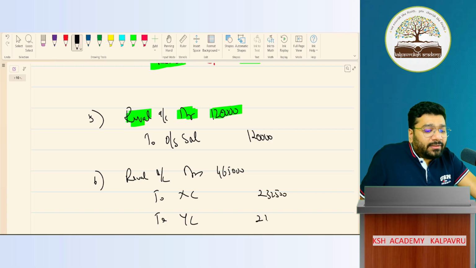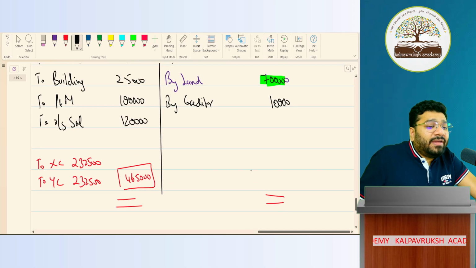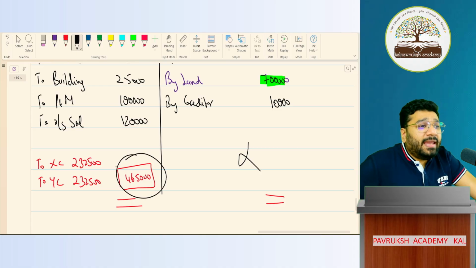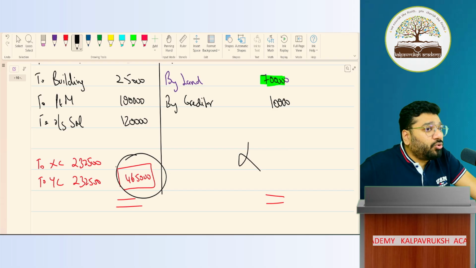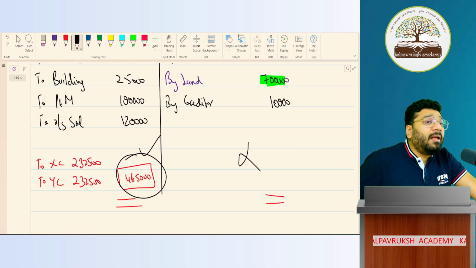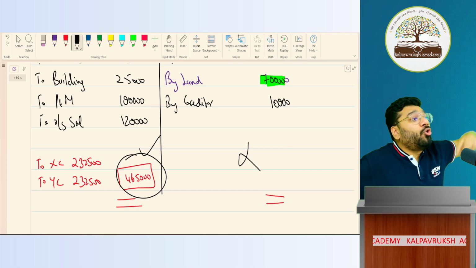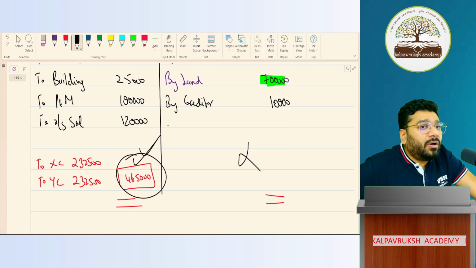2,32,500. 2,32,500. Now tell me one thing. Had we not done this revaluation, gain in future would have been distributed in what ratio? New profit sharing ratio. Is it fair? No, because this gain pertains to the old period. So who has a right on this gain? Old partners. In what ratio? Old profit sharing ratio. So we better distribute now itself. Got it, not got it?